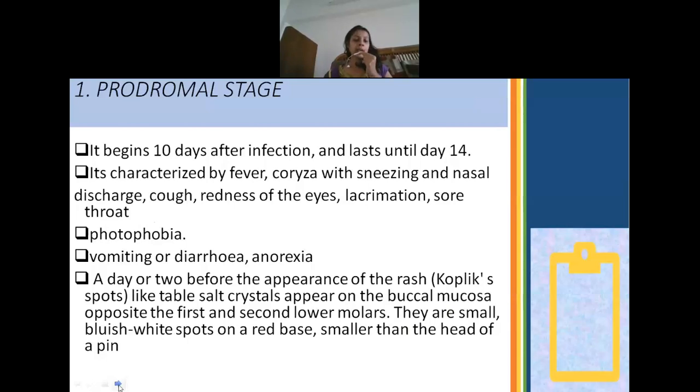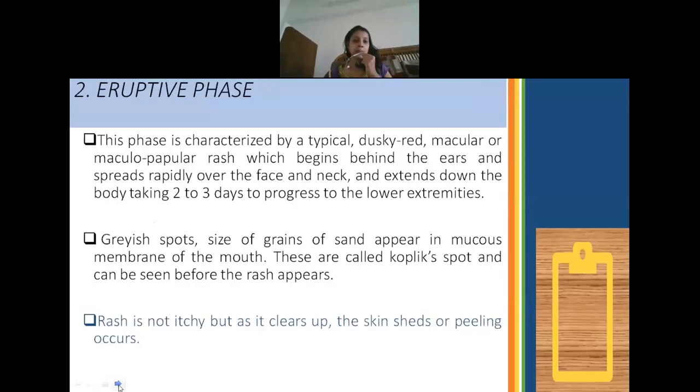Then after this, 1 or 2 days after the prodromal stage, usually there is development of a rash which is called Koplik spots. These Koplik spots are very small or tiny and they usually appear in the buccal mucosa. They are commonly first seen in the oral mucosa. Later, they can be seen in other parts of the body.